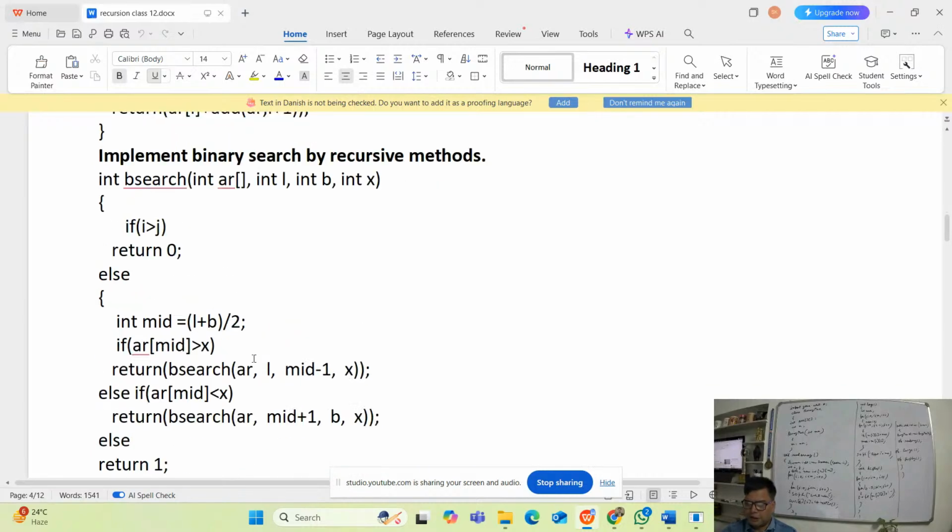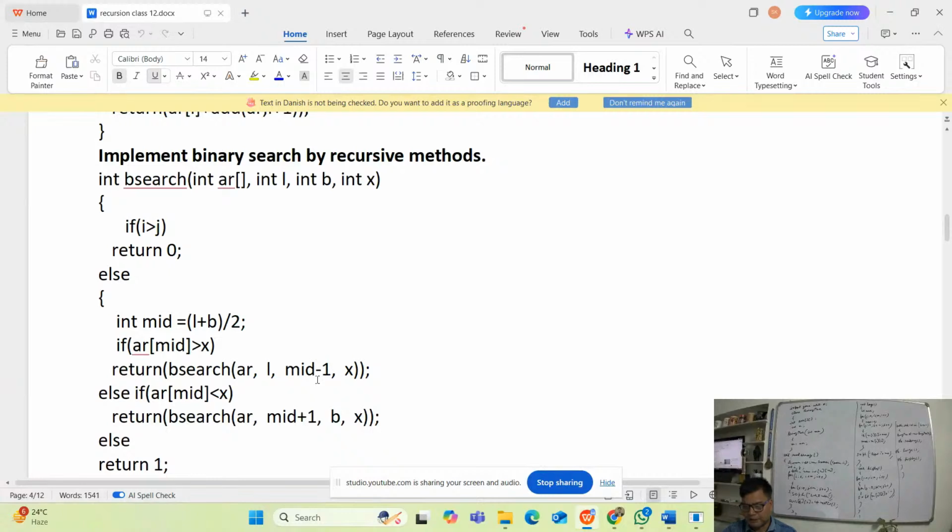Now this one you see, to implement binary search, all of you know. Now if you are asked binary search by recursive method, binary search, this is the array, the lower bound, the upper bound, and then x. If l is greater than u, then return 0. Else we find the mid value, mid equal to l plus u divided by 2. If array at mid is greater than x, then what we are doing? ar, lower bound, mid minus 1, and x.